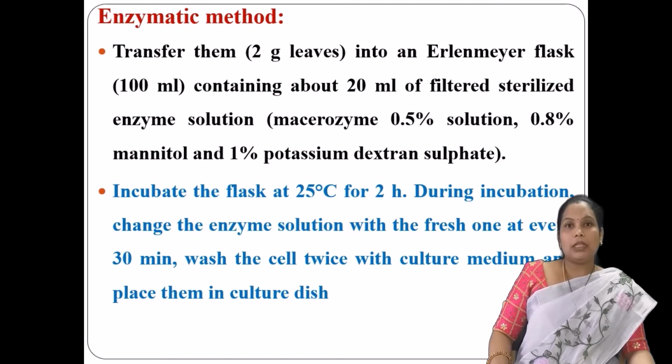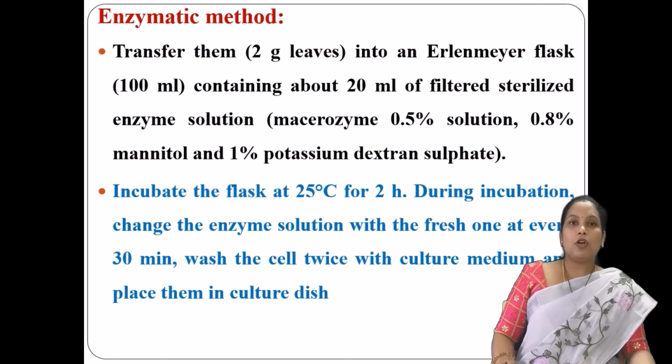After transferring the small pieces into the flask containing the sterile enzyme solution, the flask should be incubated at 25 degrees Celsius for 2 hours. During the incubation, the enzyme solution should be changed at an interval of 30 minutes.